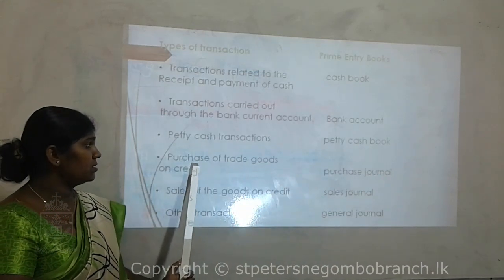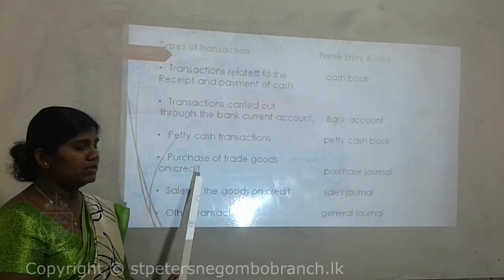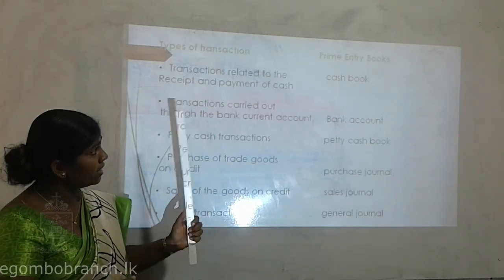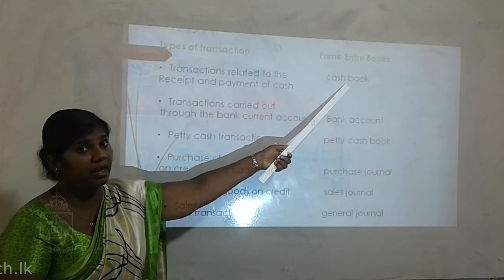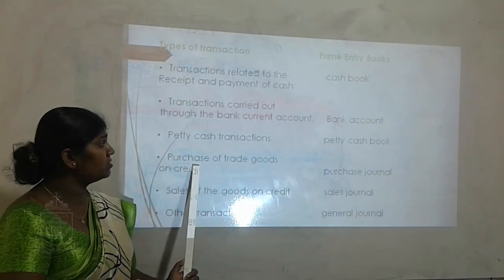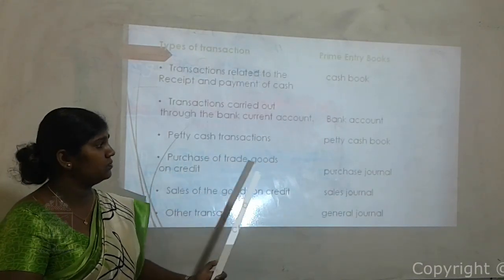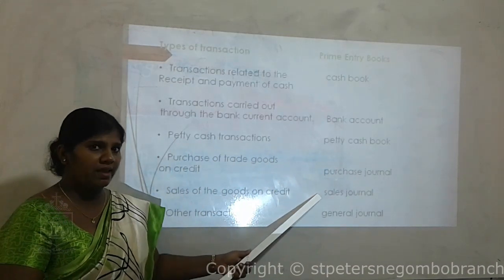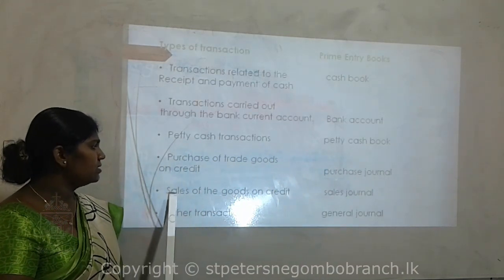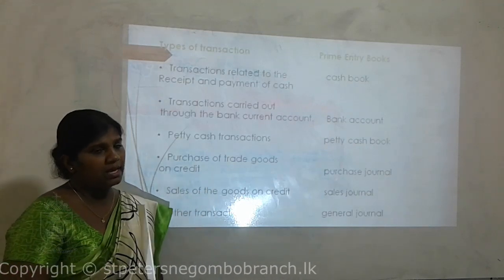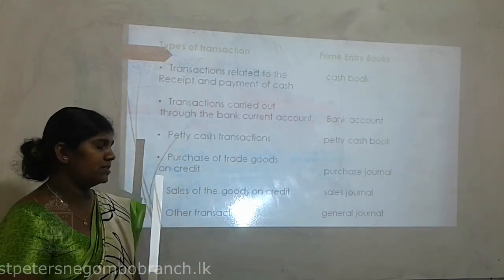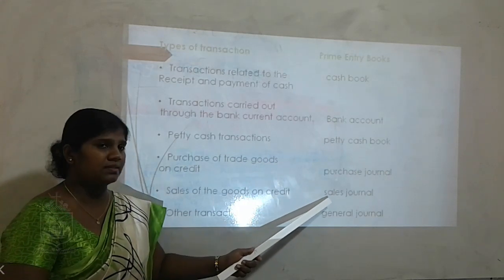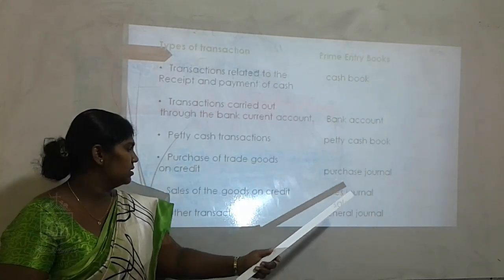If there are purchases of trade goods on credit basis, not on cash basis, we should record them in the purchase journal. If the purchases are made on cash basis, definitely we should record them into the cash book. Next one, sales journal. For sales of goods on credit basis, not on cash basis, definitely we should record those transactions first into the sales journal.